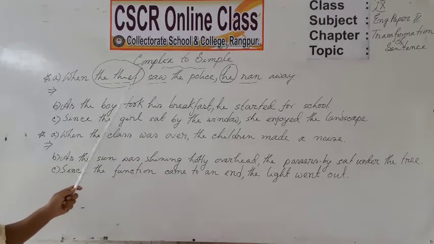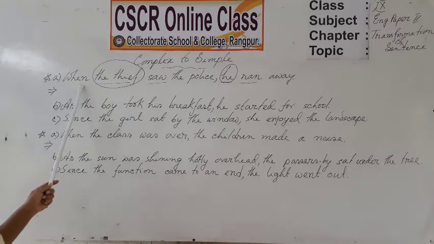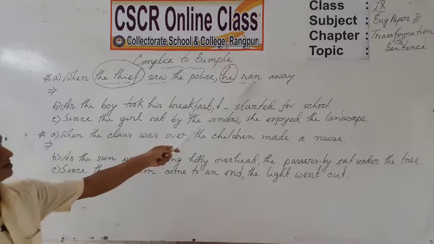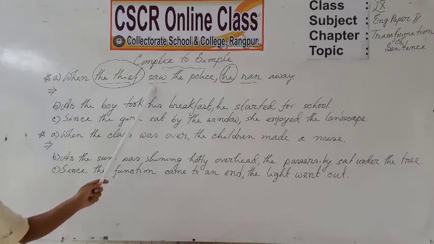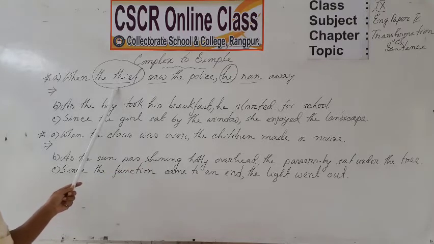That means, if in your sentence you can find conjunction when and the two finite verbs are held one after another and the two subjects refer to the same person, then how can we transform it into a simple one?